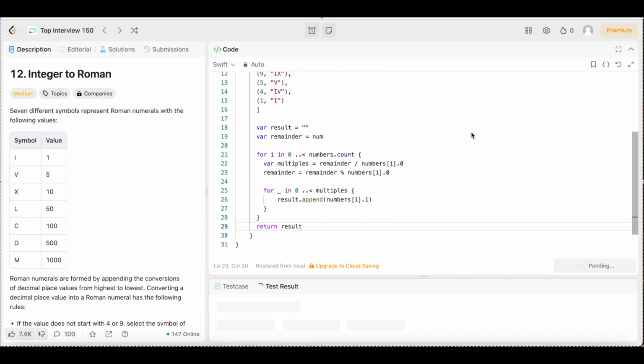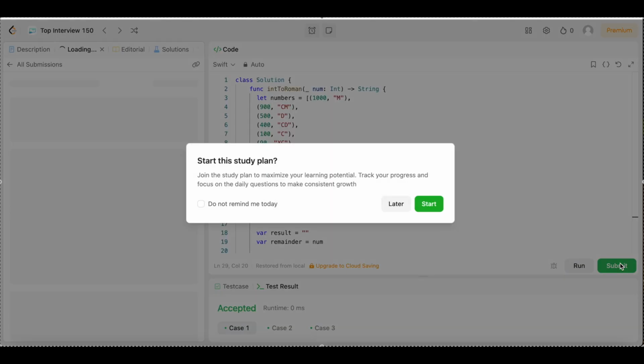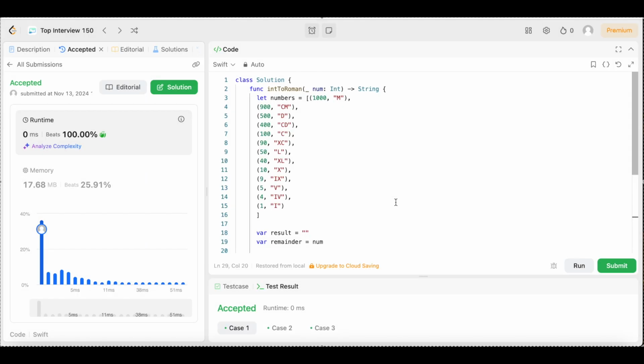Let's run it. See if it runs how it's supposed to run. Oh, it's accepted. So let's submit it. See what happens after we submit it. Okay, this keeps popping up, but look at that, y'all. 0 milliseconds beats 100% of users with Swift, y'all. Now, that's what I like to see. That's faster than a Bugatti riding past Andrew Tate and the rest of the brokies on the highway, y'all. Wave at them while you ride past, y'all. Wave at the slow brokies as you're riding past in your new Bugatti. Because that's how fast that is. 0 milliseconds, y'all. That's what I like to see.